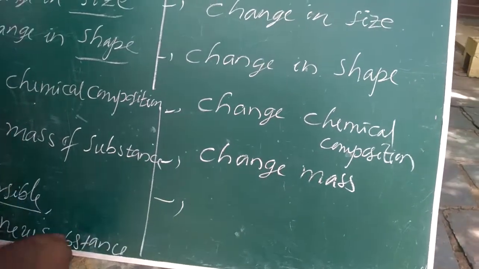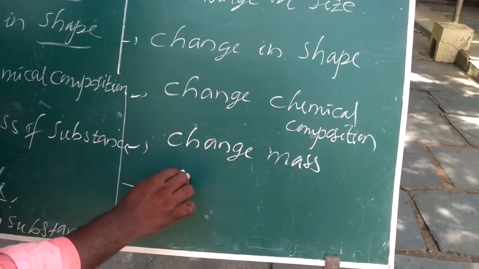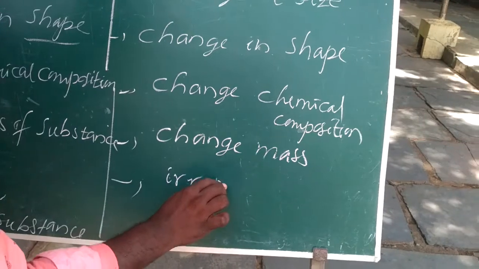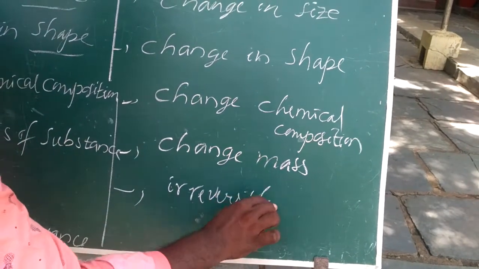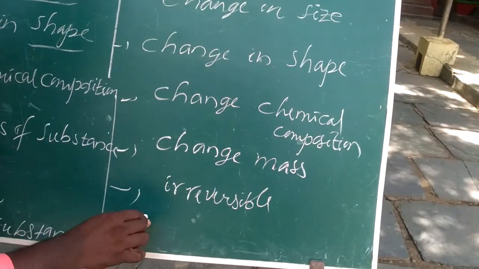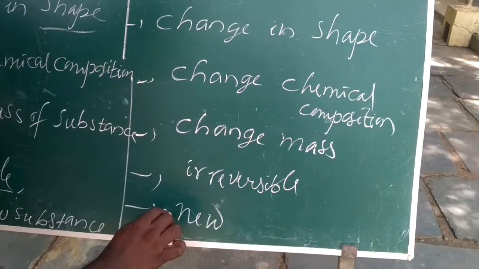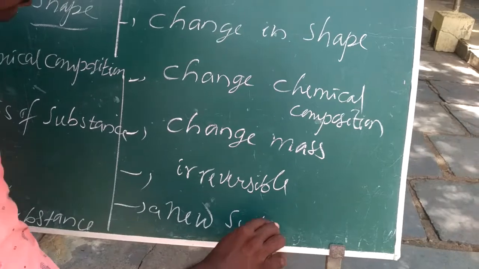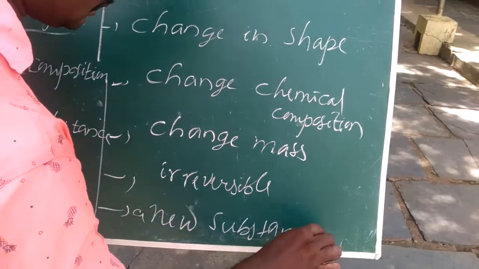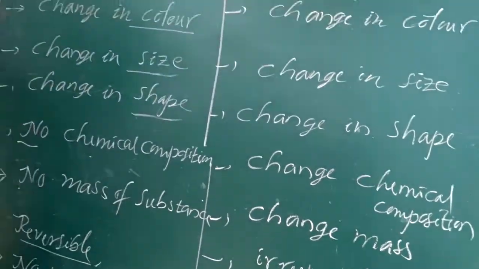Next point, is chemical change irreversible? Next one here, chemical changes form a new substance. A new substance is formed. These types of changes are called chemical changes.